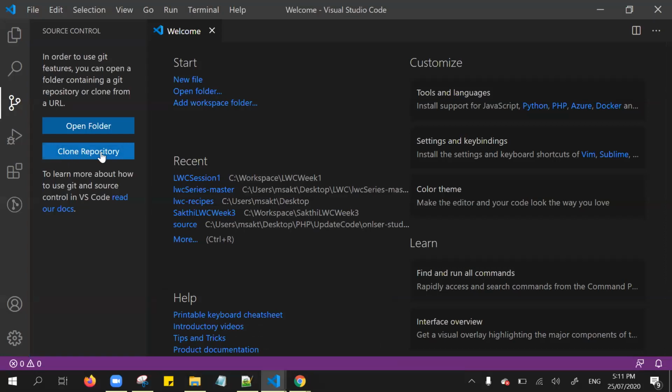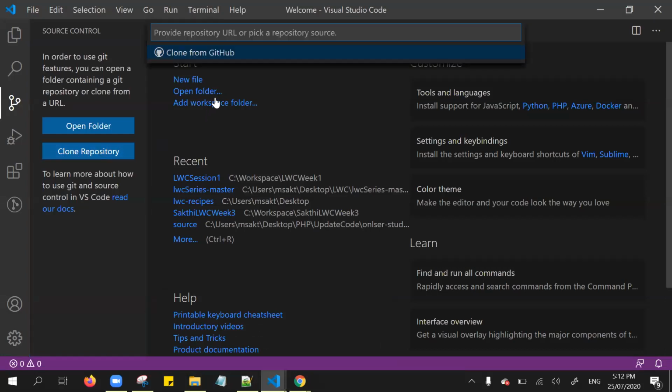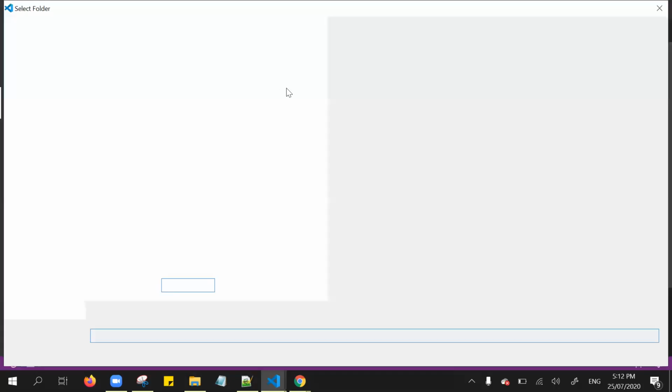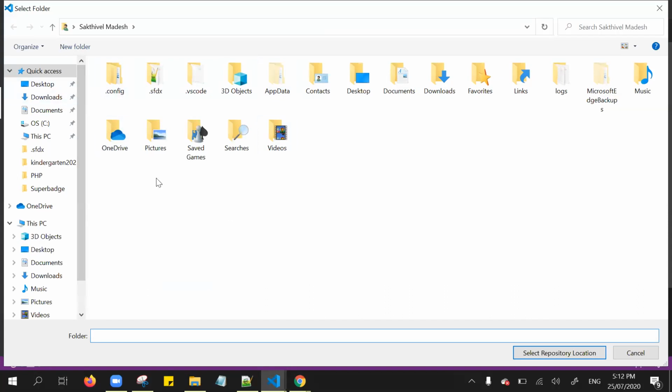So use this clone repository option and paste the URL I got from this LWC recipes page, click clone from URL, and select the folder where you want to store it.